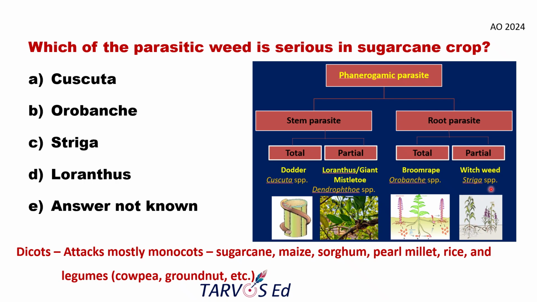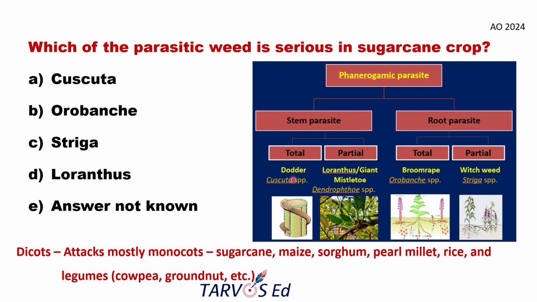But in the case of partial root parasite, when you see maize or sugarcane, here the bunch of plants is nothing but the partial root parasite, which is witchweed or Striga. So it has the leaf system as well as the flowers. In this case, it will derive part of the nutrients on its own, and only depend on the host system for the rest of the nutrients. So you must remember all these names also.